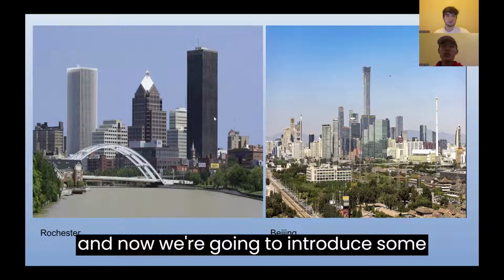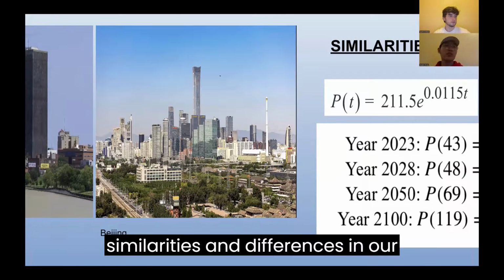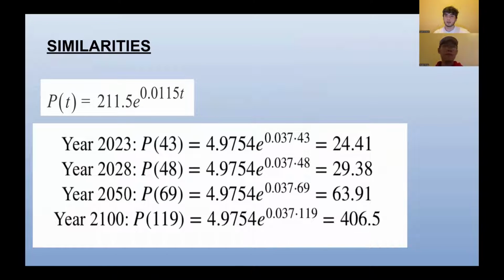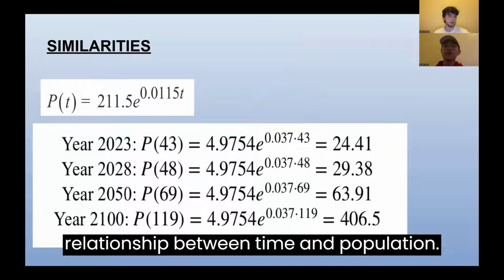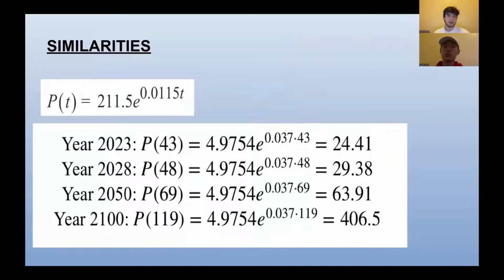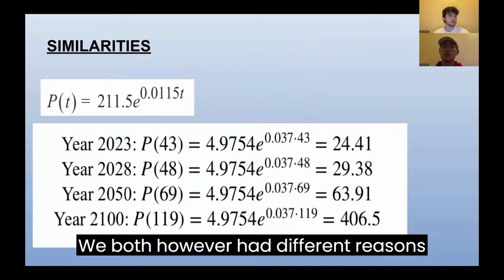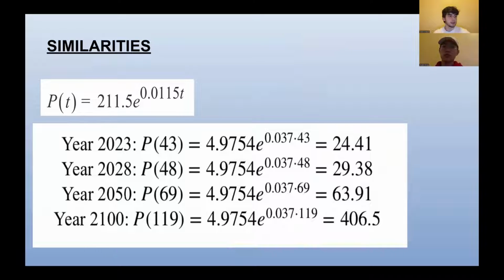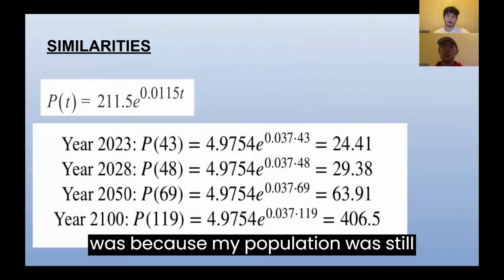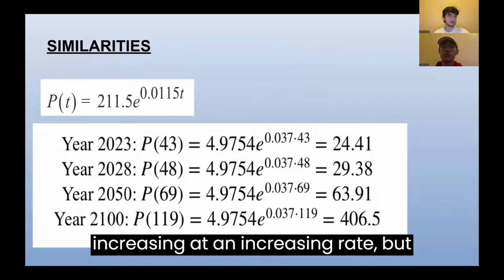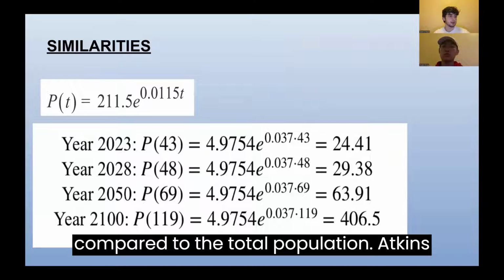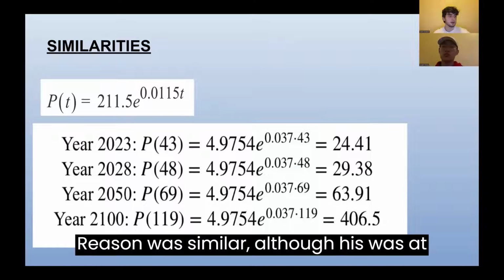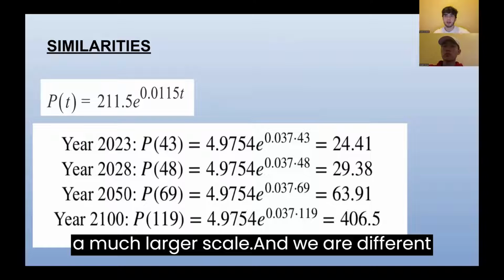And now we're going to introduce some similarities and differences in our model. Now, the similarity in our models is that we both use the natural exponential function to model the relationship between time and population. We both, however, had different reasons for using the function. The reason I used the natural exponential function was because my population was still increasing at an increasing rate, but that rate of increase was very small compared to the total population. Anakin's reason was similar, although his was at a much larger scale.